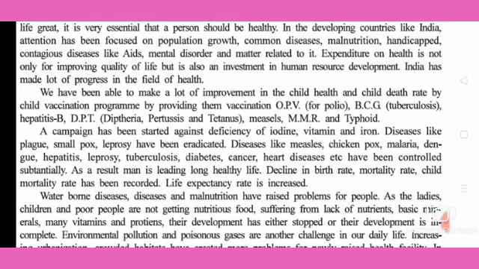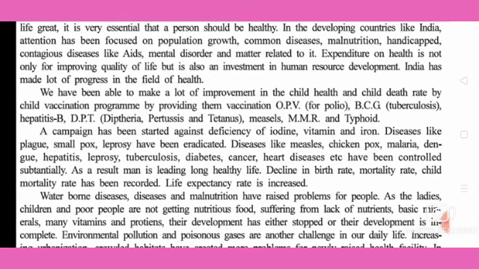Some campaigns have been started for these types of diseases, for iodine deficiency, vitamin deficiency, then iron deficiency.